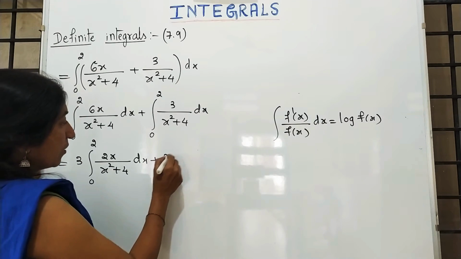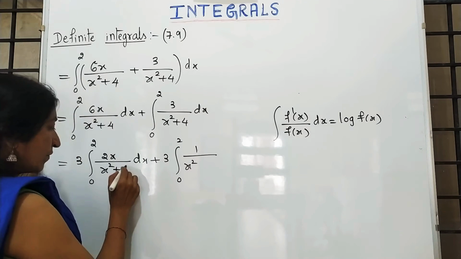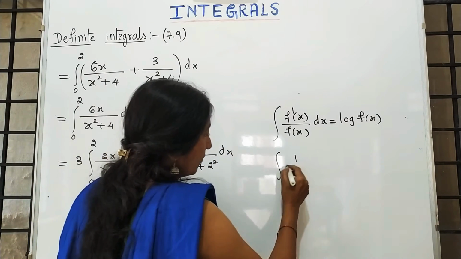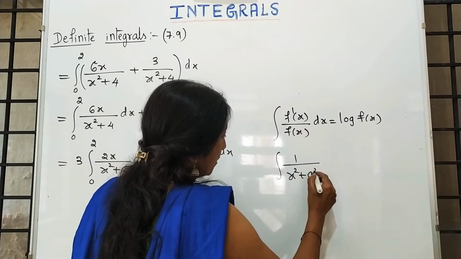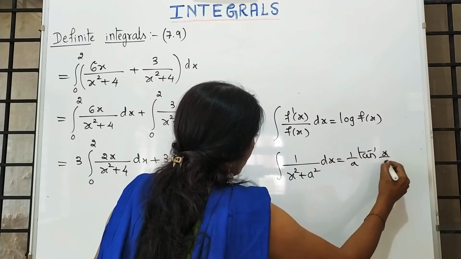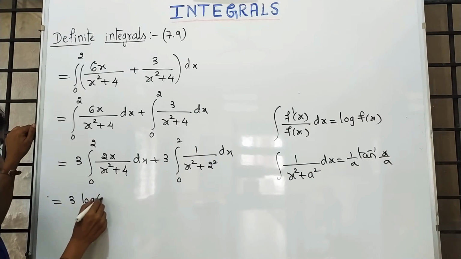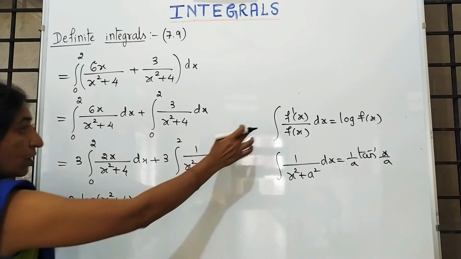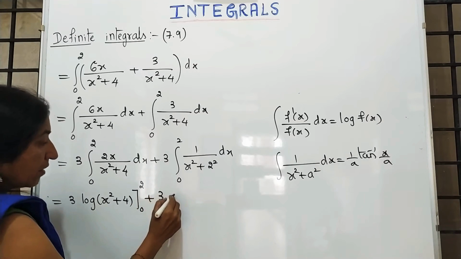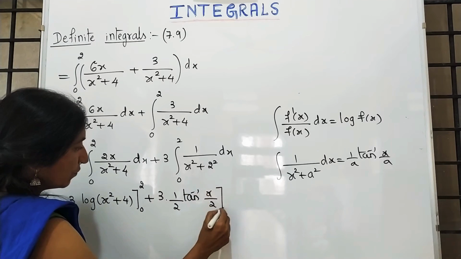And here, plus 3 constant outside, integral from 0 to 2 of 1 upon x square plus 2 square into dx. The second one is in the form of 1 upon x square plus a square into dx, which is 1 by a tan inverse x by a. The 3 stays as it is, log of x square plus 4, because of this formula, from 0 to 2, plus 3 times 1 by 2 tan inverse of x by 2, from 0 to 2.